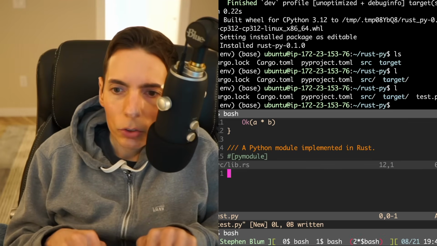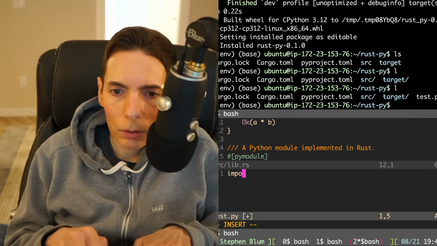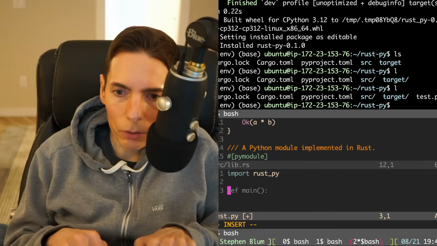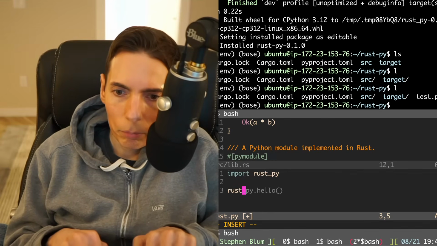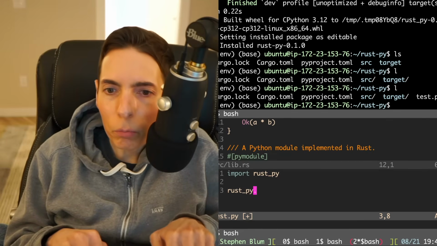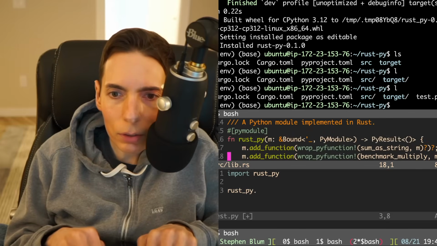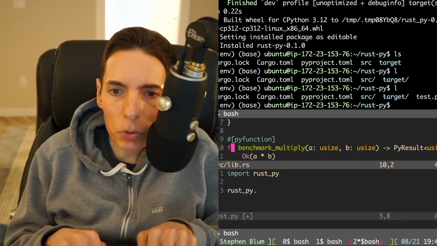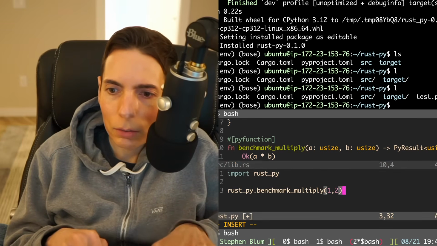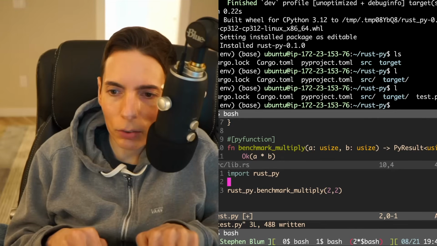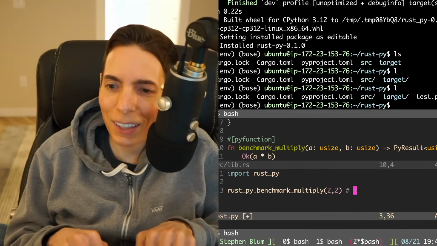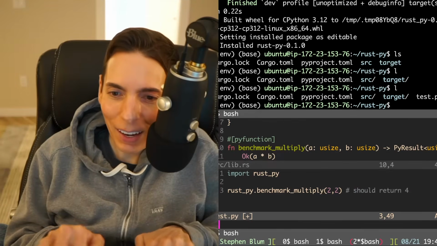Okay, cool. So let's do import rust_py, and then we can run rust_py, not hello, but let's see, multiply. What was it? Where is it? Here it is. Benchmark multiply. Okay, and we'll go 2, 2, so we know that it's actually going to be 4, right? Because this should be 4. Should return 4, yeah.